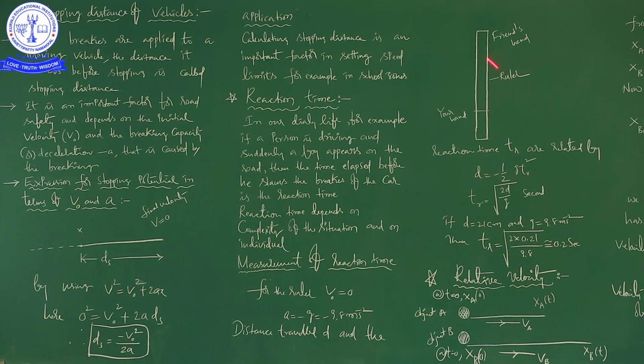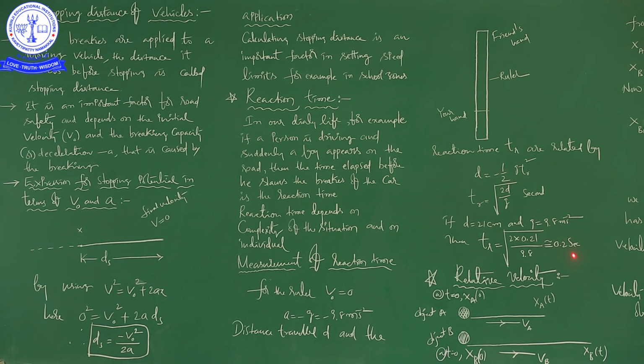Just imagine, after your friend leaves the ruler, you catch it within 0.2 seconds. So you are taking 0.2 seconds to react. This is the example to calculate reaction time.